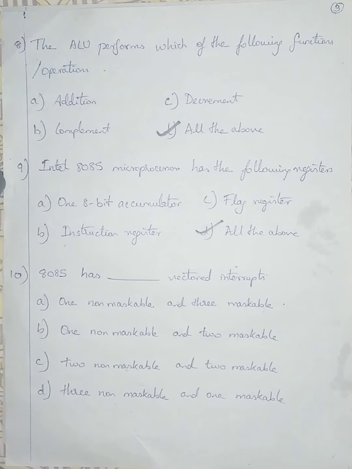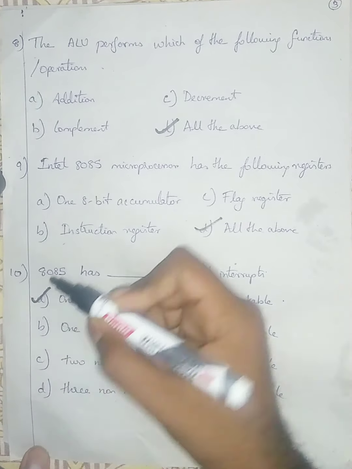Maskable means something like your internet or antivirus has expired. In that condition, you can renew it today or tomorrow, or just minimize it or keep it. You can just choose remind me later. Such conditions come under maskable. In non-maskable, battery conditions and the like all come under non-maskable. So I'm going with option A, 1 non-maskable and 3 maskable.